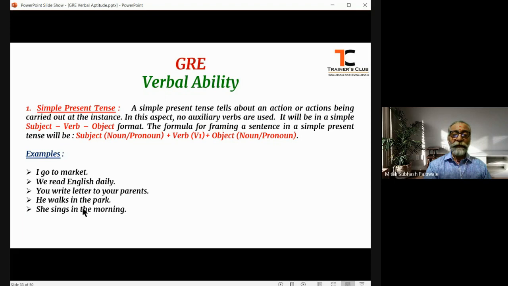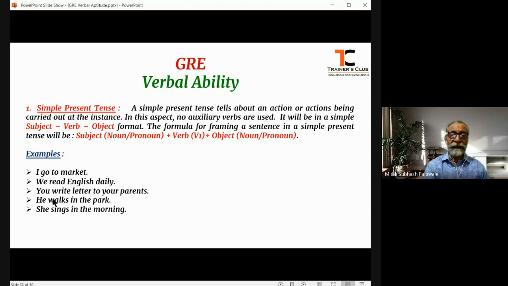You write letter to your parents. Again, "to your parents" is an extended part of this sentence to give more clarity to the sentence. Right? "You" is the subject, which is again a second person pronoun.